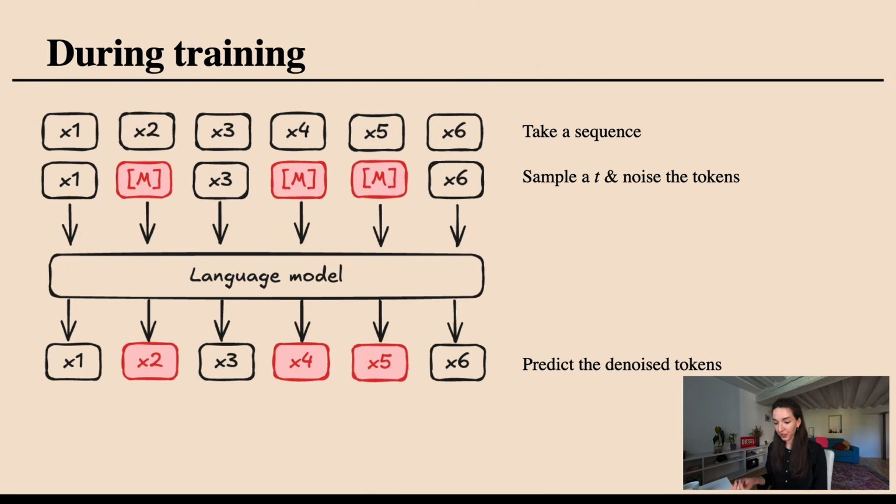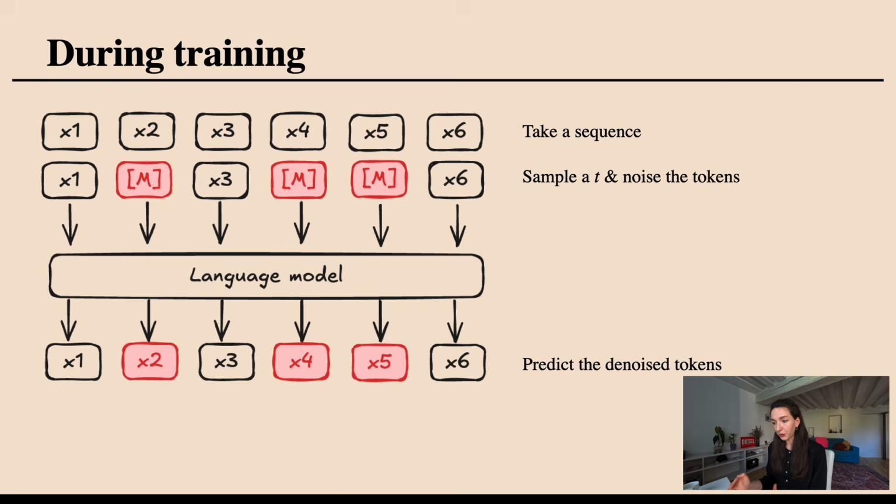Whenever we train the model, we sample a sequence from the big data set that we're using, and we sample a particular time t, which tells us how much we are noising this particular sequence in this iteration. We then noise, aka mask, the tokens with the forward process that I had defined, which basically says every token remains as is with a given probability, or it gets masked with this other probability.